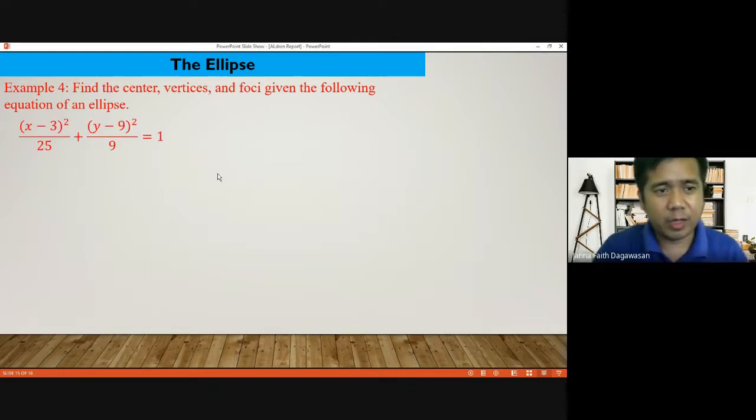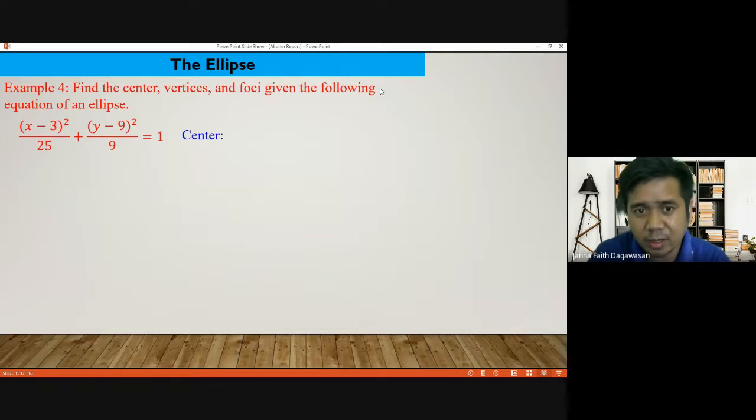Given the equation (x minus 3) squared over 25 plus (y minus 9) squared over 9 is equal to 1, we have to locate our center first. Remember, from the previous lesson, our center is just equal to h and k. So our h and k here are 3 and 9. That is why our center is (3, 9).